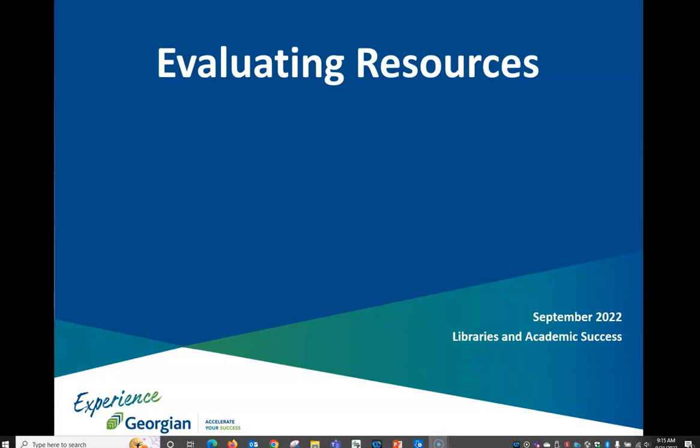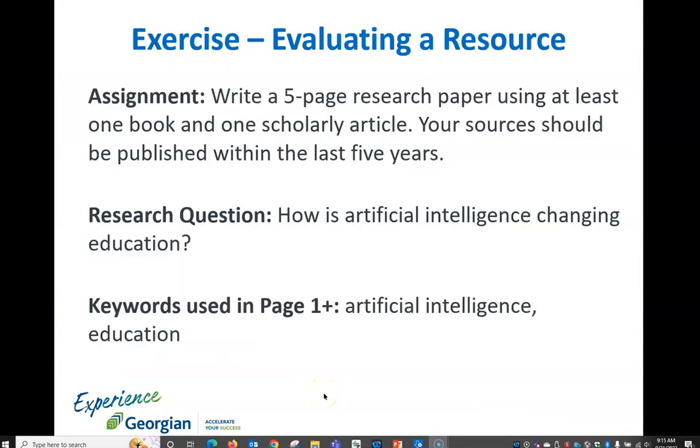Evaluating resources. Let's say you have to write a research paper using at least one book and one scholarly article published within the last 5 years on the topic of how is artificial intelligence changing education. Let's imagine you also searched page 1+ using the keywords artificial intelligence and education, and you found 2 potentially good